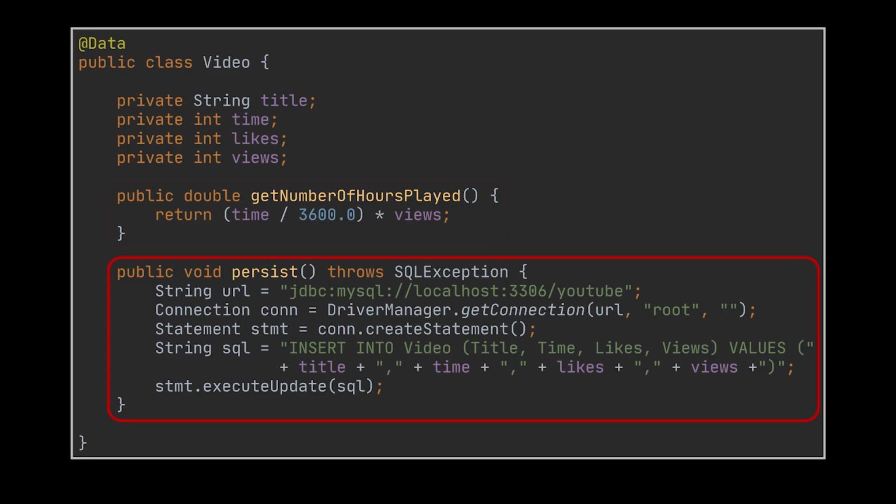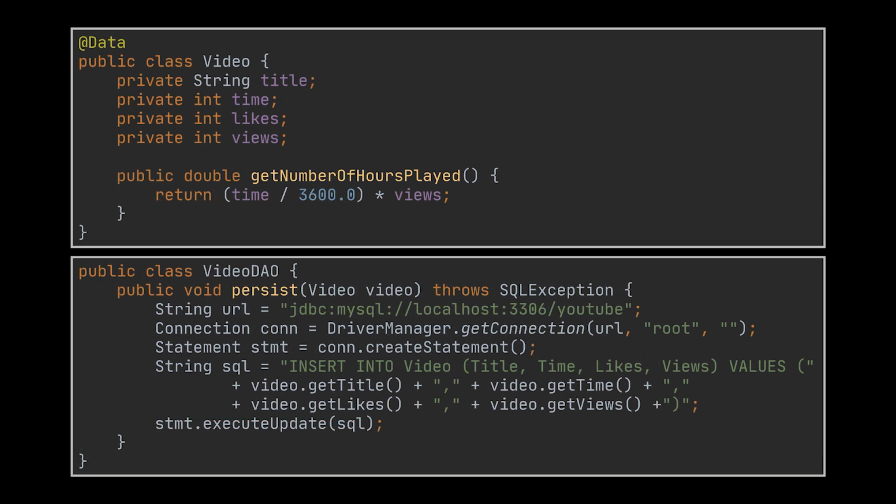However, persisting entries into the database isn't something that should be done from the video class, because this does not only assign to this class several responsibilities, but will also force us to replicate this same code snippet when our application evolves and we try to persist another entity in the YouTube model, such as a channel or content creator. Therefore, one way to tackle this is by applying the single responsibility principle. This is done by breaking the video class we have into 2 classes. One will remain the video class we know, and the second class will be responsible for video-specific data access methods.